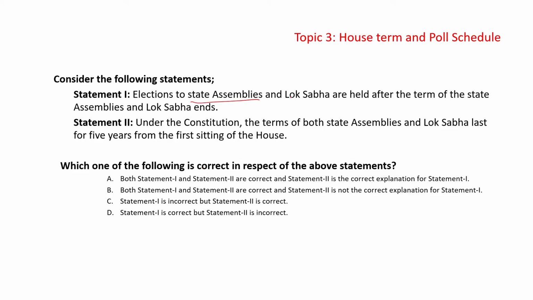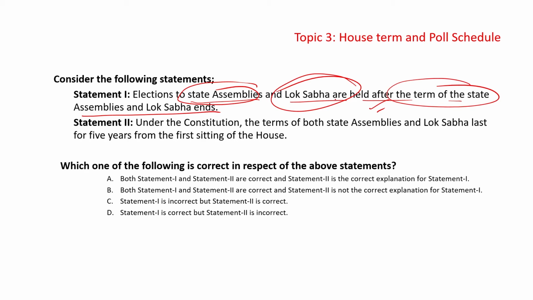Elections to the state assemblies and Lok Sabha are held after the term of the state assembly and Lok Sabha ends. Okay. Basically, reading the simple text of our polity textbook, we will be able to find that the elections to the state assembly and Lok Sabha are held before their term ends to ensure their continuity. So statement 1 will be incorrect, because they are not held after the term, but before that, to ensure continuity.